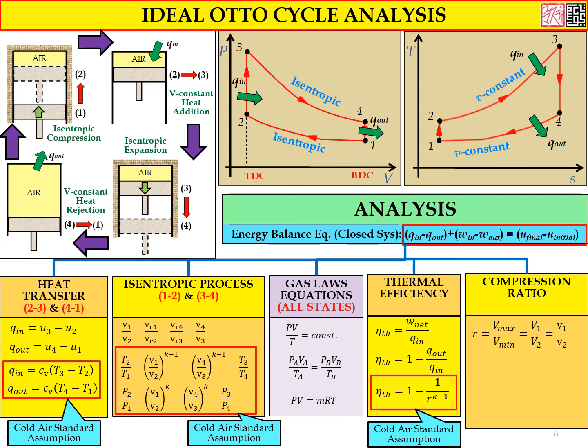And for the compression ratio, r is equal to Vmax, which is the volume at the bottom dead center, divided by Vmin, which is the volume at the top dead center, and it is equal to V1 divided by V2, and equal to the specific volume at state 1 divided by the specific volume at state 2. Whenever the value of r increases, the efficiency also increases. However, it has a limit. It cannot be too high, because whenever it is too high, we have auto ignition in the combustion chamber, and it is called engine knocking.